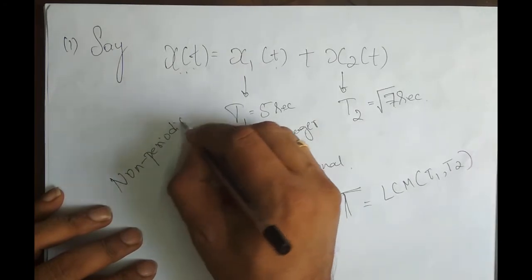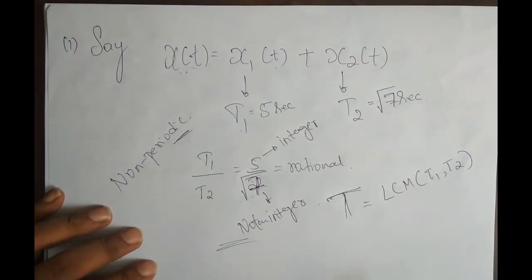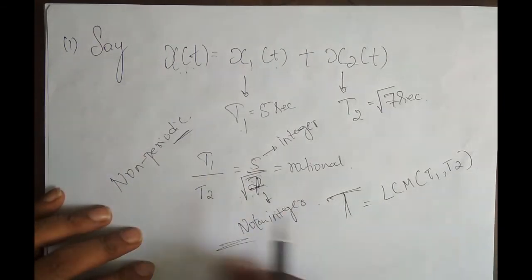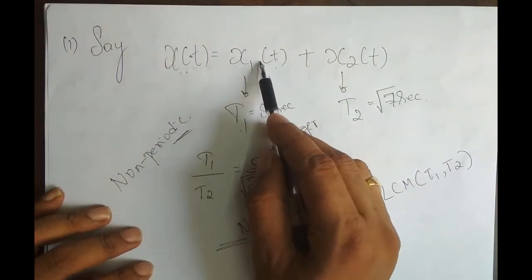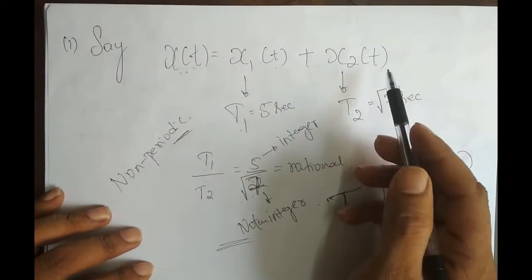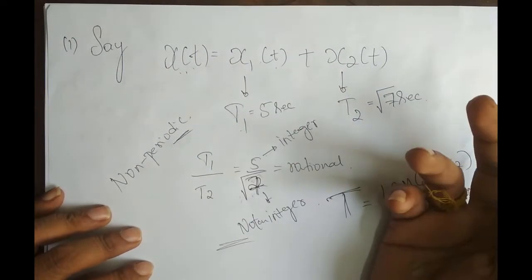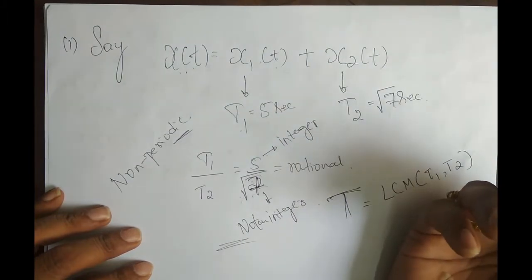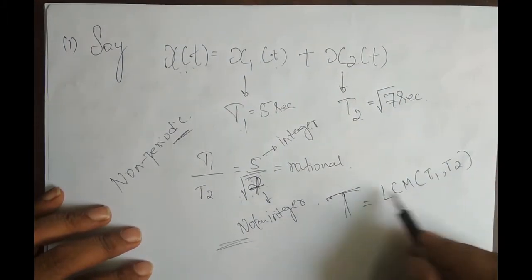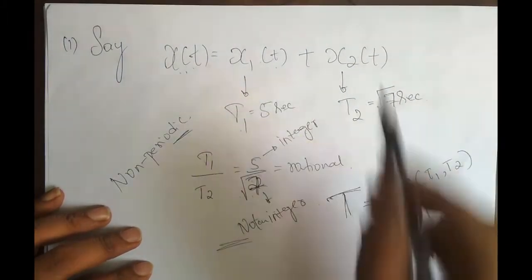Since it is non-periodic, there is no question of its periodicity. There will be a fundamental period only if the signal is periodic. So take the ratio: find T1, find T2, take the ratio. If it is rational, the signal is periodic. If it is not rational, the signal is non-periodic. If the signal is periodic, how do I find its fundamental period? It is the LCM of T1 and T2.